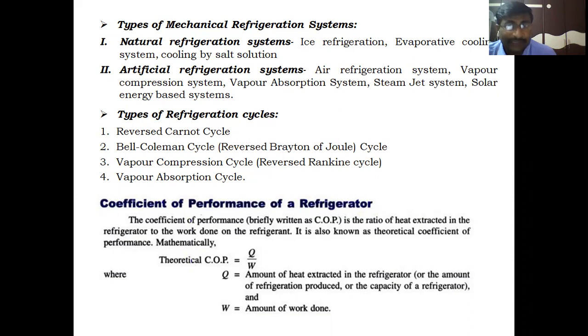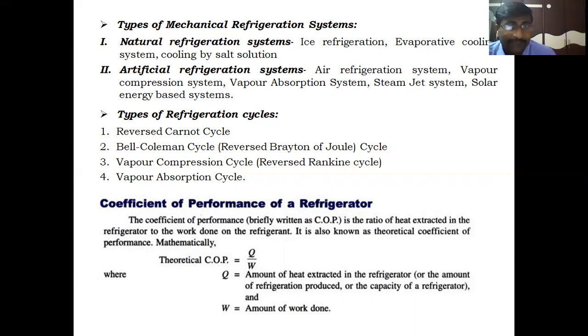Evaporative cooling means the evaporation of water. By evaporating the water, it absorbs latent heat from the rest of the water. The remaining water is cooled down, and that cold water can be used for different purposes as a refrigeration process. And cooling by salt solution: a brine solution has a low freezing point, and the low freezing point salt solution can be used as a secondary refrigerant in olden days.